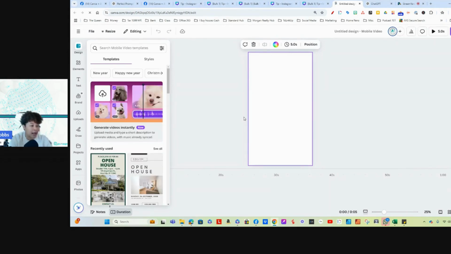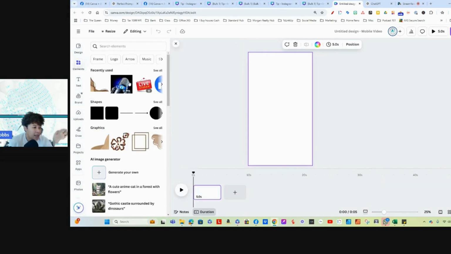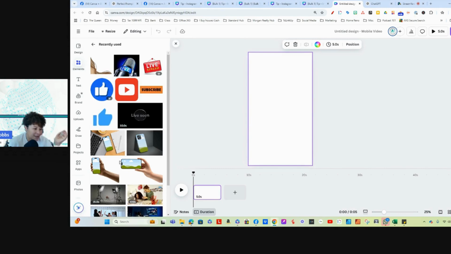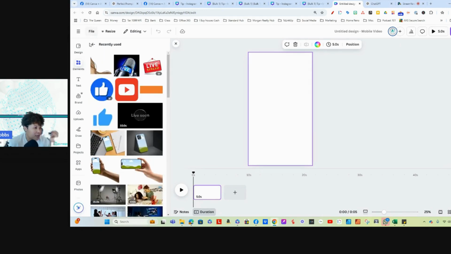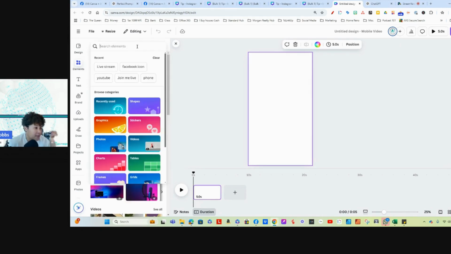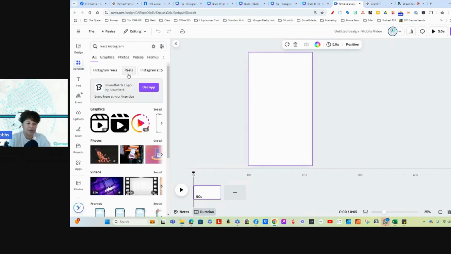So basically, now what we're going to do is go looking for a reel that we like. So we can come in here up in elements, okay? And you guys can see I've been busy at work because this is the stuff you saw this morning. So basically, let's find a reel. We're going to go back out and go to videos, and type in reels, okay? And this doesn't take long. Once you get to the point where, okay, this is what I want to post, this is my idea, we all know ChatGPT is our best friend. We can just stick it in there and write something.